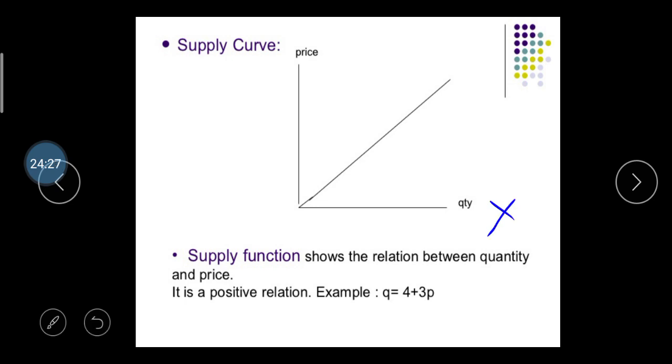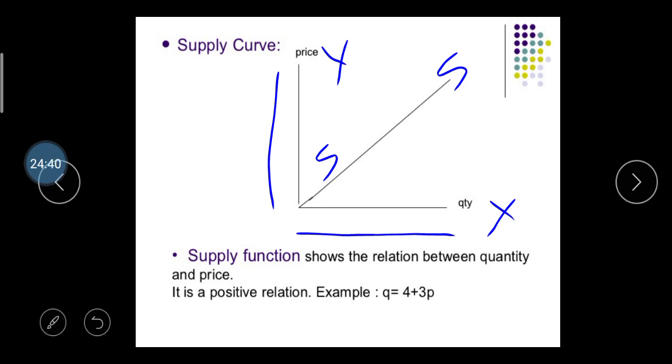On the x-axis you can see the quantity of the product, and the y-axis indicates the price of the product, and here SS means the supply curve. Okay. The supply curve, we can say, starts from the left and goes to the right side. So you can also prepare the schedule of the supply, and then you have to draw this graph. The supply function shows the relationship between the quantity and price, and there is a positive relationship between the product and price.